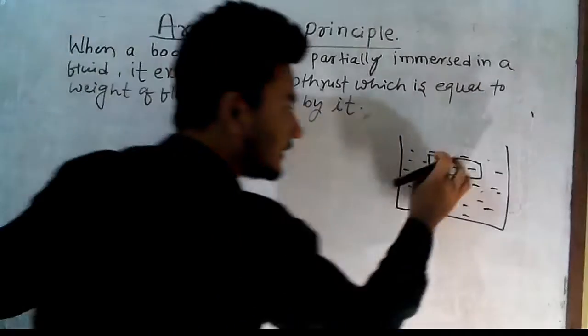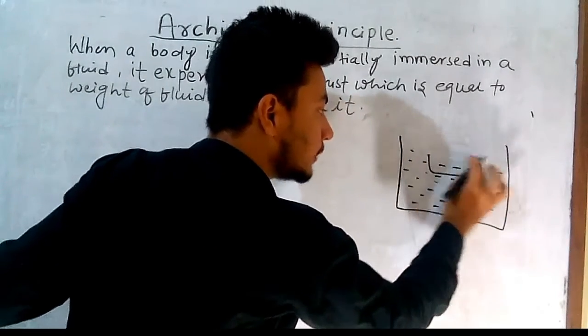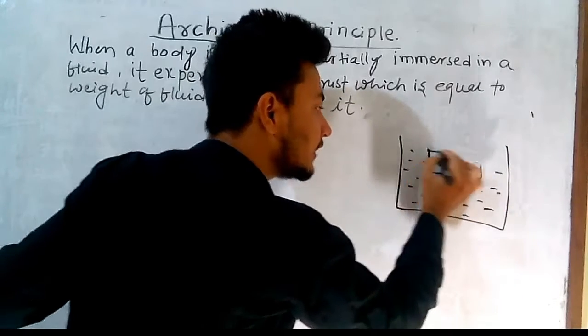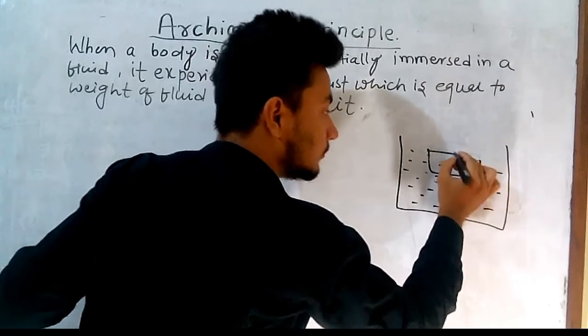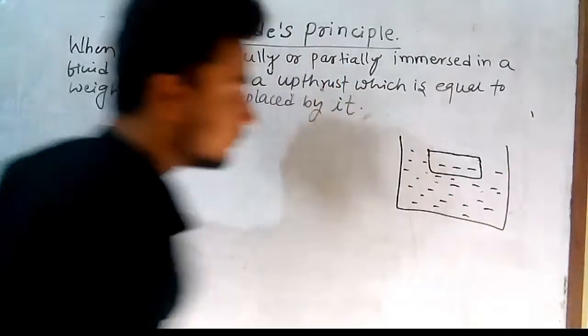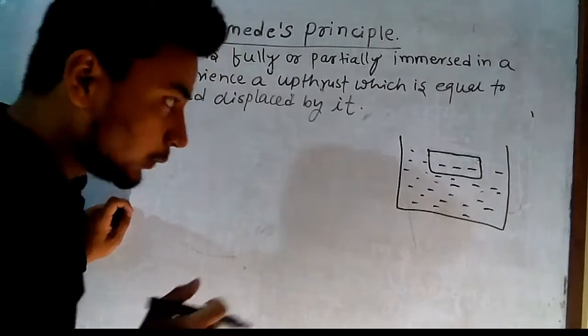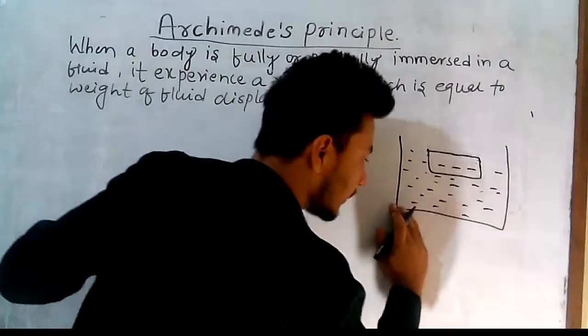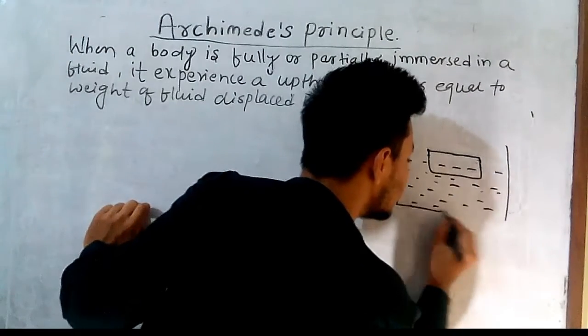So let's talk about the derivation or verification of Archimedes principle. How can we theoretically verify that the weight of the displaced liquid is equal to the upthrust? Let's talk about that. Listen here. First of all, the consideration part. In your derivation, the first part is consideration.